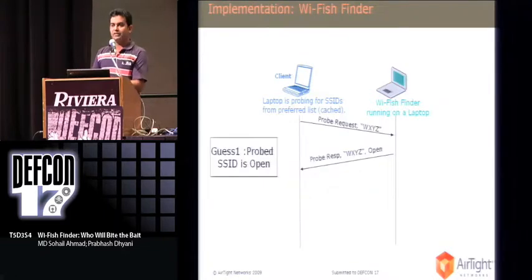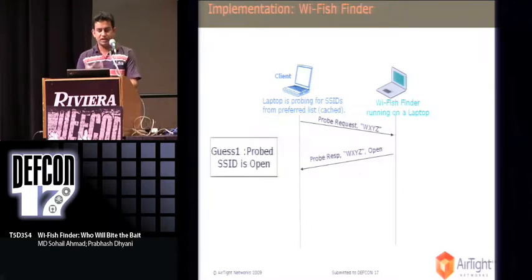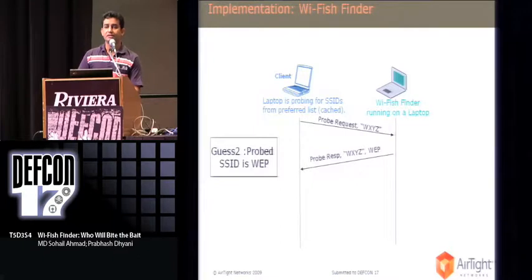So in order to help you understand the implementation part, let me use one simple example here. Let's assume that this is a client which is looking for a Wi-Fi network WXYZ, and the client is configured for WPA2. As soon as this tool finds a probing request for that Wi-Fi network, it sends a response to that client saying, hey, WXYZ is available right here and is open. And it waits for the client to connect to that. Of course, the client is not going to connect because the security configurations are not matching in this case. So after some time, the tool sends a response to the client saying, hey, WXYZ is available right here and it is configured in WEP mode.